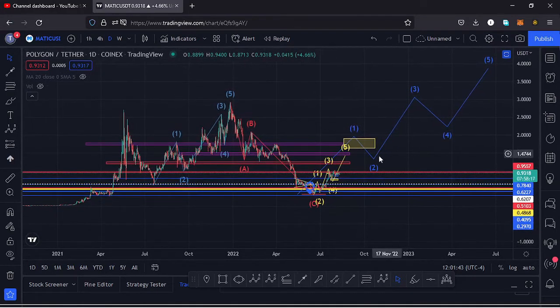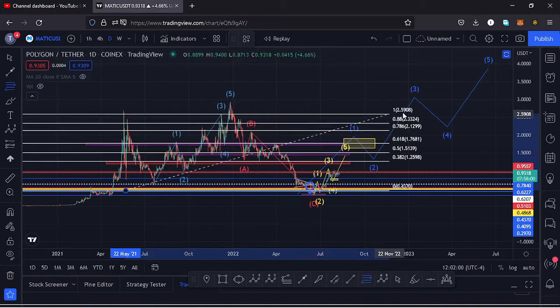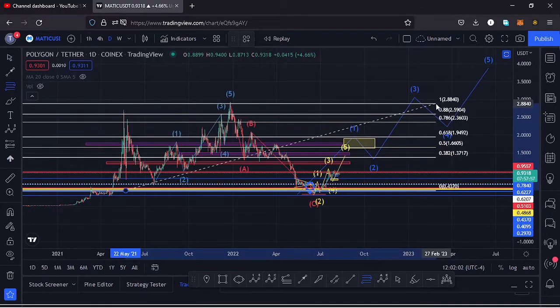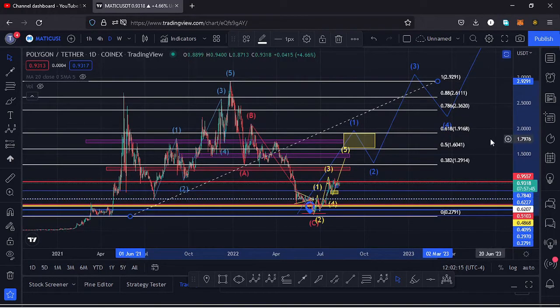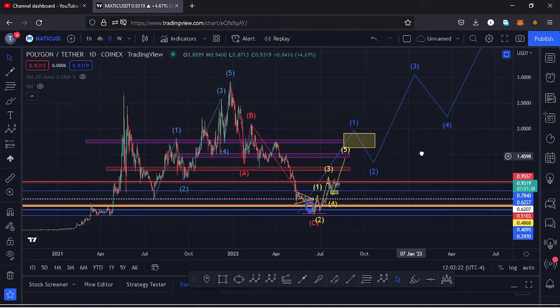And in that movement, we first need to see a wave 1 to the upper side, and I have a target area of that first wave to the upper side at around the $1.91 mark and the $1.65 mark as the minimum, and that I'm basing it on the Fibonacci's. So if I use the Fibs connecting that low down there to the all-time high, you can now see that my yellow target area lies between the Fib level 0.618 and the Fib level 0.5, which is the minimum that I expect that wave 1 to the upper side to do.